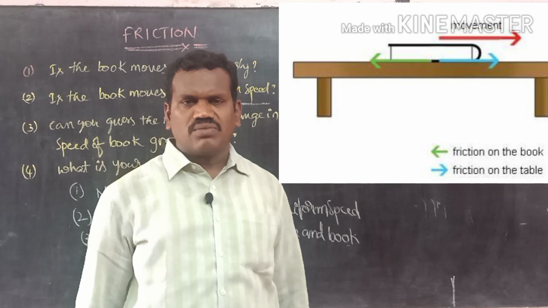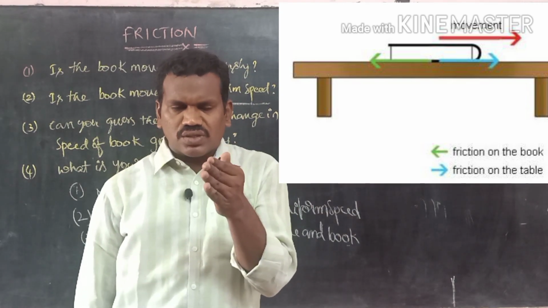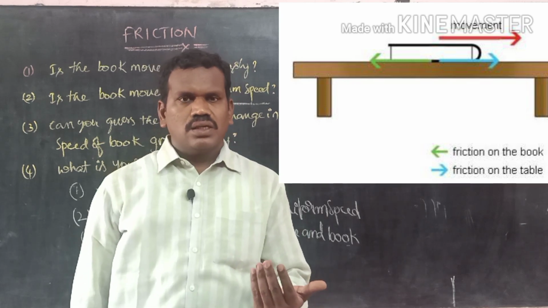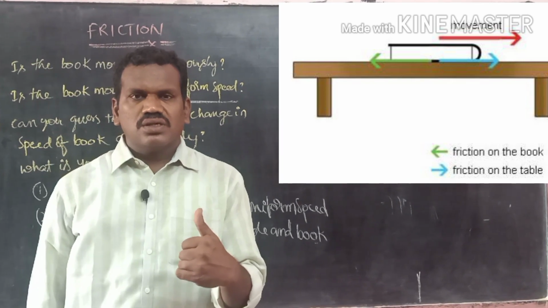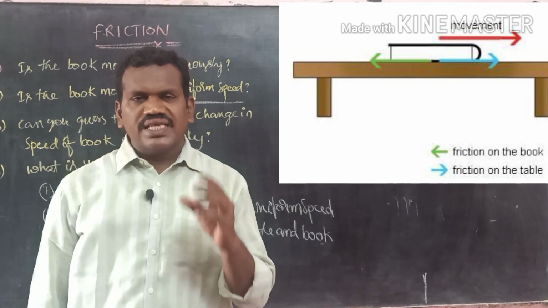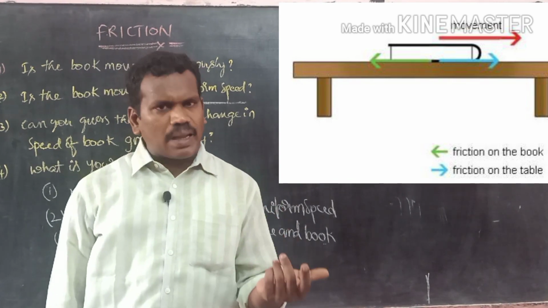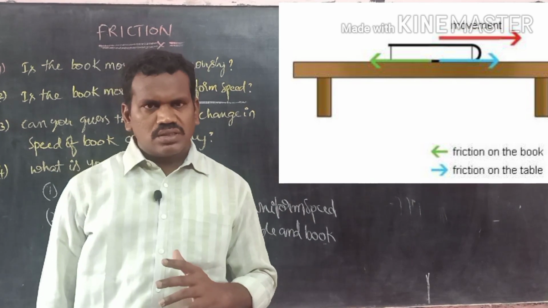The conclusion is that whenever you apply a certain amount of force on the book, which is in contact with the table, the table also applies some opposing force to the motion of the book. This means an opposing force is developed because of the applied force on the book.